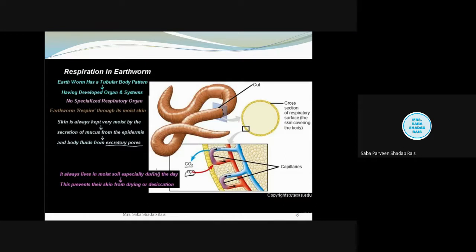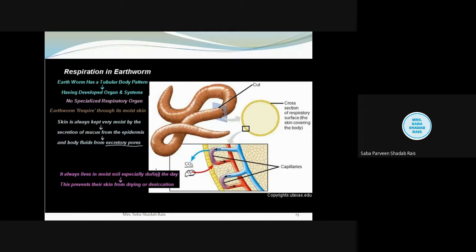So we have learned that in the case of the earthworm, the entire body surface performs the respiration, because the respiratory surface is skin, and as the respiration is happening through the skin, this type of respiration is known as cutaneous respiration. Cutaneous respiration. Okay, we need to remember this, it can be asked in an MCQ.